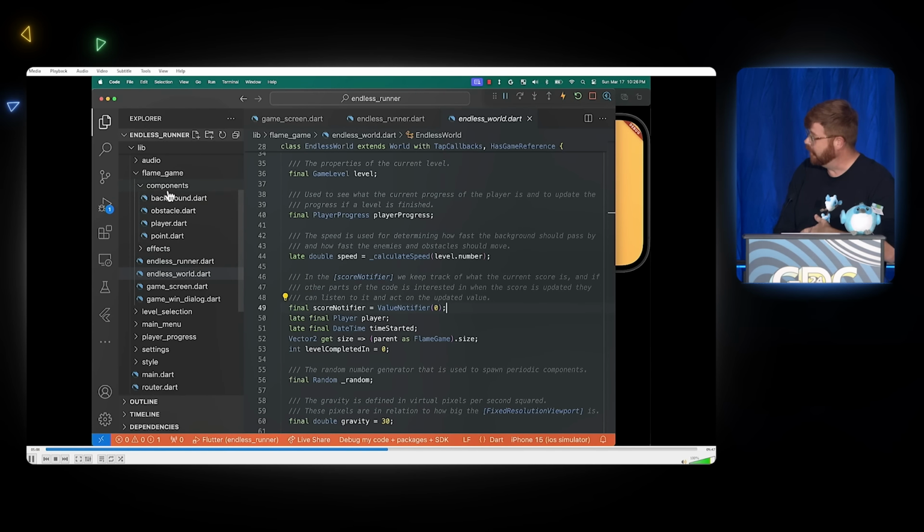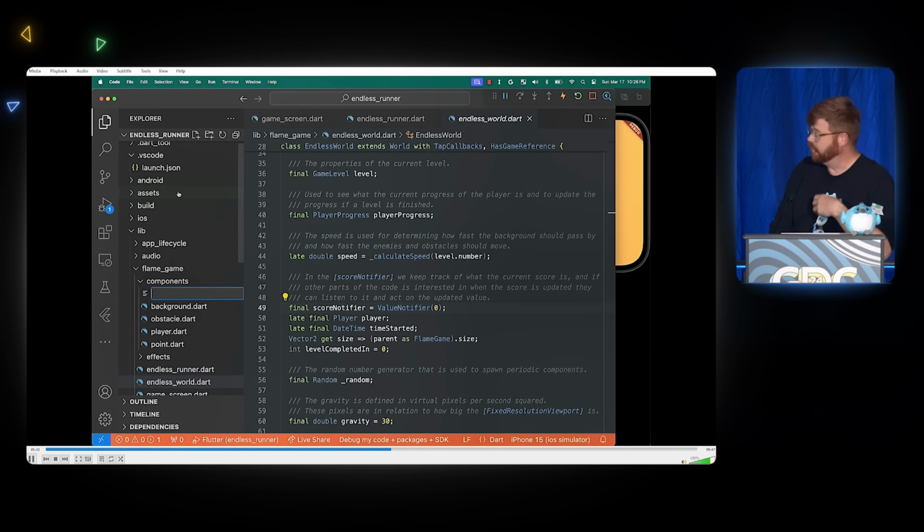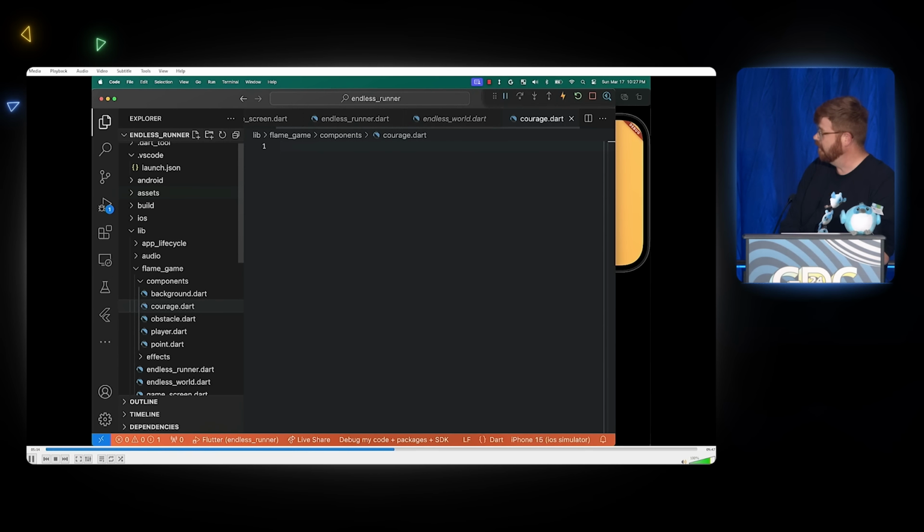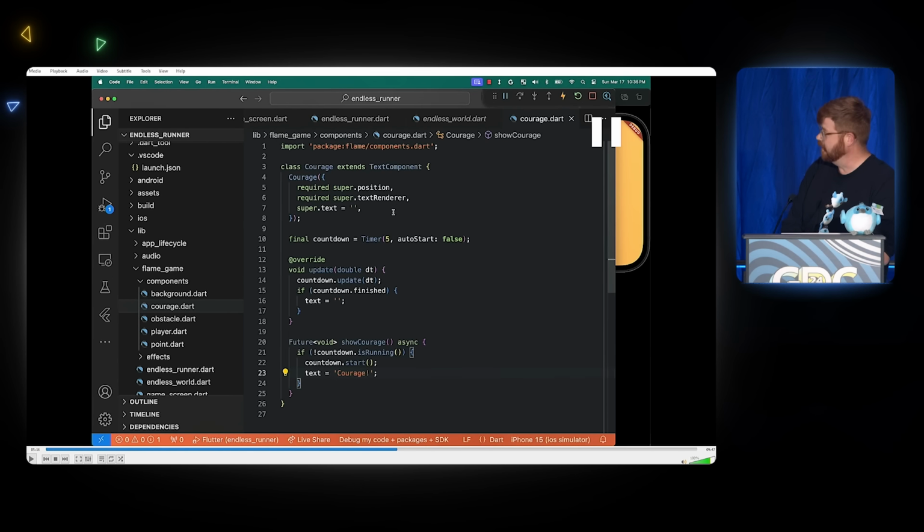I'm going to go create a new component for Flame that I can put into that demonstration. So I'm going to call it courage.dart. And this is going to be the moment, like in a cooking channel, where I just pull a turkey out of the oven that I started 3 hours ago. So this is a simple text component. It takes a position and a text renderer, starts off with an empty string. It has a countdown timer that gets updated. You can see the update method there. That's sort of that, hey, update your world, time has passed method. So it empties out the string after 5 seconds. And it's got a hard-coded string. I can call a method there just to say, put this text up on the screen. I'm going to start with a hard-coded one, and then for fun, we're going to use Generative AI to generate that on the fly.